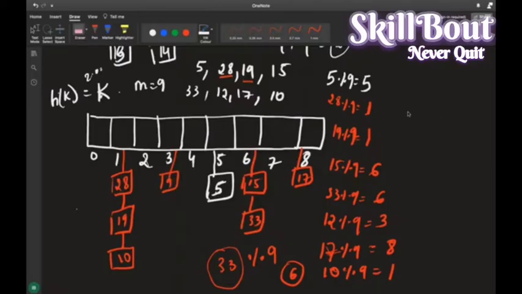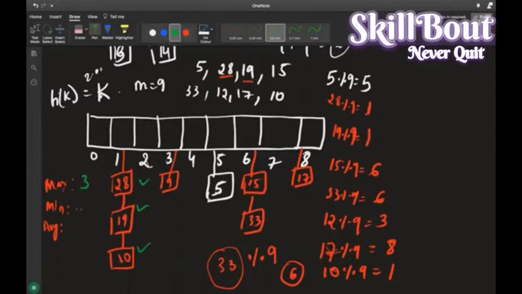Now coming to here, they were asking me the maximum length of this chain, the minimum length of this chain, and the average length of this chain. The maximum is this one, 1, 2, and 3.